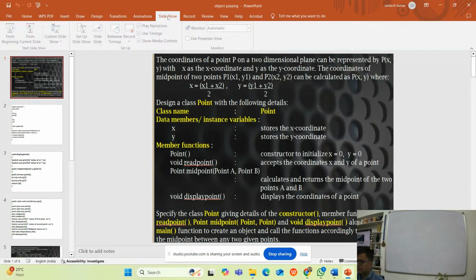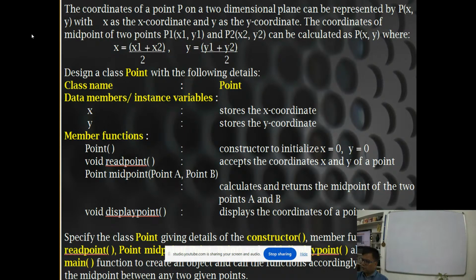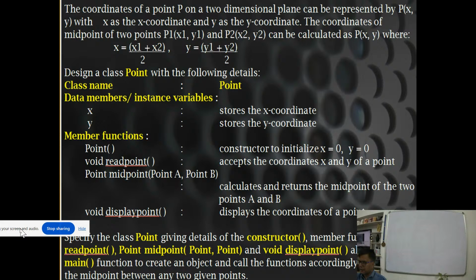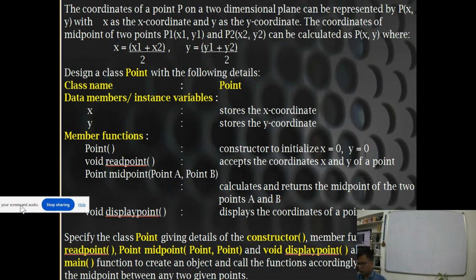Yeah. So now this question is, the coordinates of a point P on a two-dimensional plane can be represented by P(x, y), with x as the x coordinate and y as the y coordinate. The coordinates of the midpoint of the 2 points P1(x1, y1) and P2(x2, y2) can be calculated as P(x, y), where x is equal to (x1 plus x2) divided by 2 and y is (y1 plus y2) divided by 2. Design a class Point with the following details.